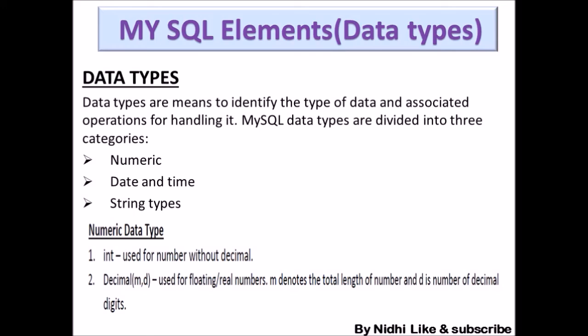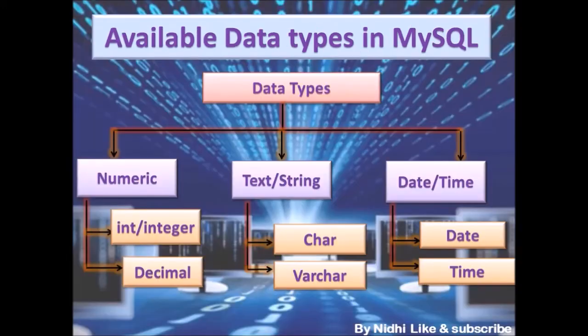See here, this is the categorization of available data types in MySQL. So data types are classified into three parts: numeric values, that is integer or int, which is further categorized into integer and decimal.